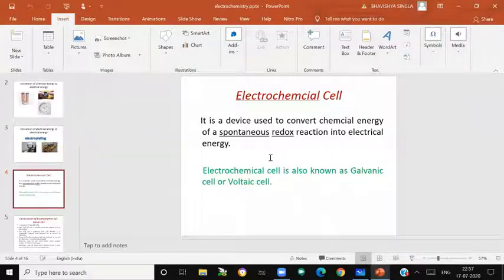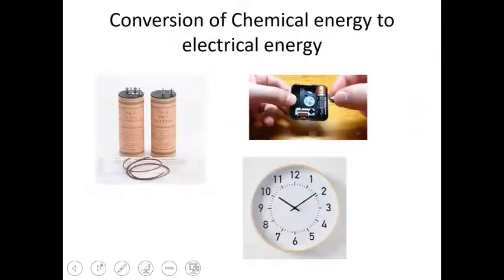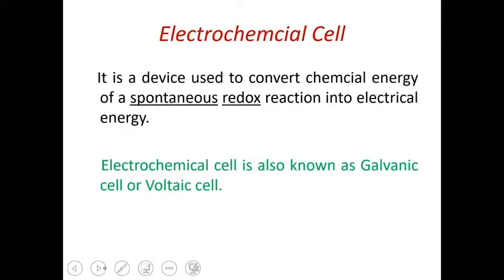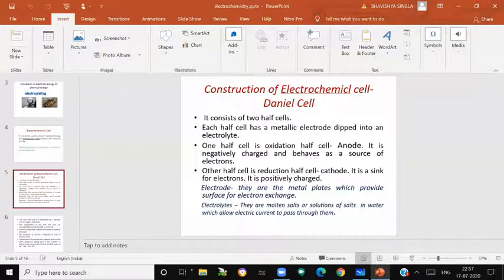Now, electrochemical cells are clear to us. Next is construction of the electrochemical cell. Now what is the Daniell cell? We will explain it. Before doing the construction of the electrochemical cell, we will discuss some points. What are the points?